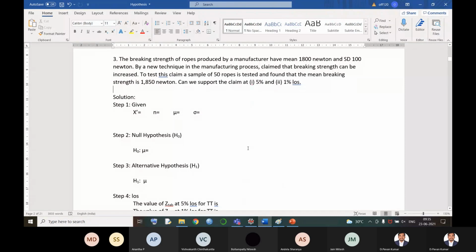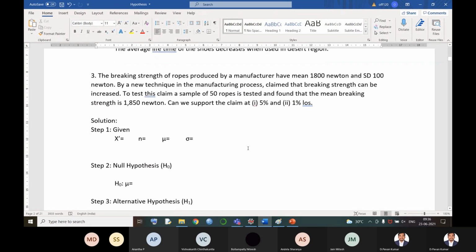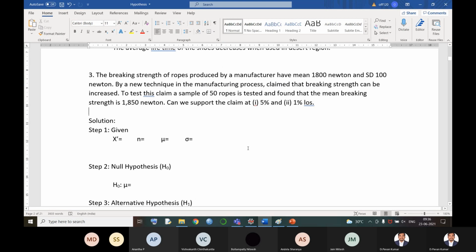See, we have a problem here. Let us see the situation, what all the values are given, how we can develop the hypothesis, and how we come to the solution. Now, the question: the breaking strength of ropes produced by a manufacturer has mean 1800 Newton and standard deviation of 100 Newton. By a new technique in the manufacturing process, it is claimed that breaking strength can be increased.